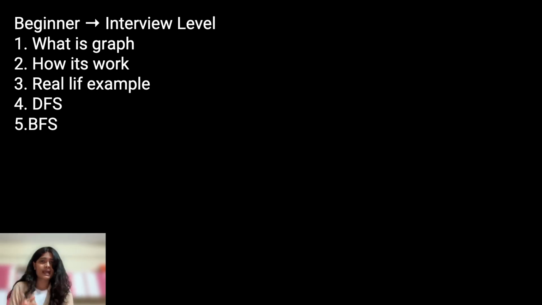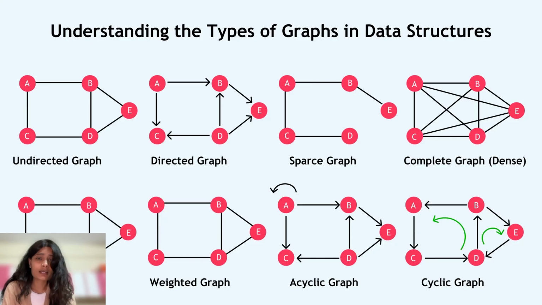Here we have types of graph. Graphs can be of different types: undirected graph, directed graph, weighted graph, unweighted graph.